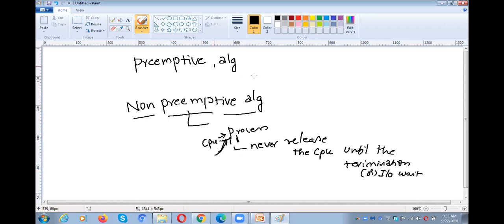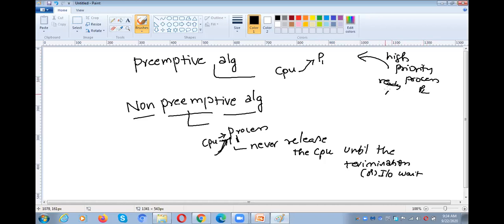Then what about the preemptive algorithm? For example, the CPU is assigned to one process, let's say P1. While executing P1, suddenly a high priority process, for example P2, comes into the ready queue. The ready queue is available in the main memory. That means P2 suddenly came to main memory from secondary memory for execution. The CPU is executing P1, and suddenly P2 comes into the ready queue.